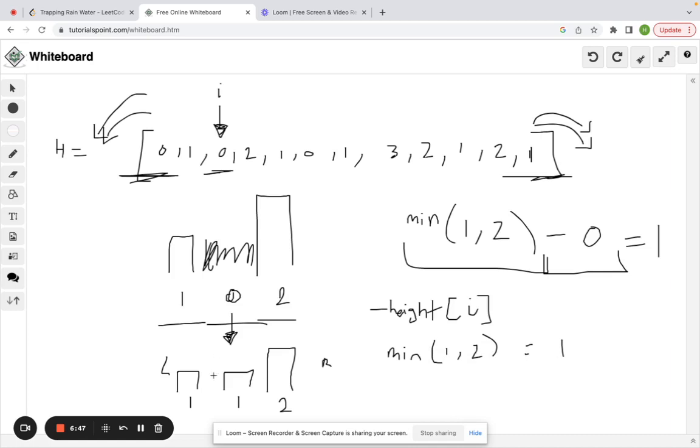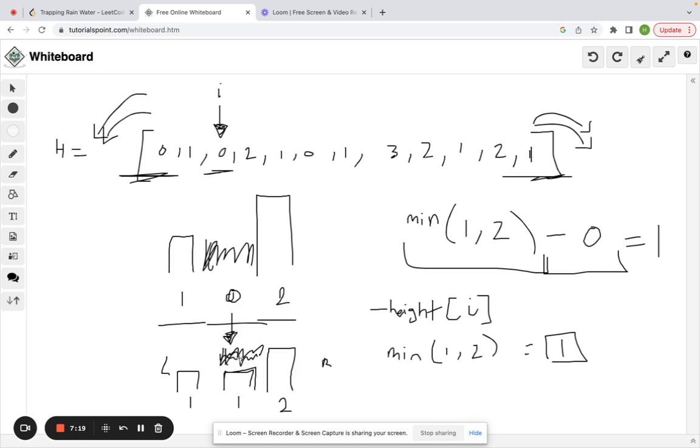And then we say, okay, that still doesn't tell me exactly how much water needed to store in this position. That tells me the max height I can potentially store in that position, but it doesn't tell me exactly if this height is even possible. So if here you have a boundary of 1, and let's say you just compute the minimum of 1 and 2, and you get 1, and you say, hey, this is perfect. I have a left boundary of 1, right boundary of 2, and I know that in here I can store 1 unit of water. Well, let's ask ourselves if this is correct.